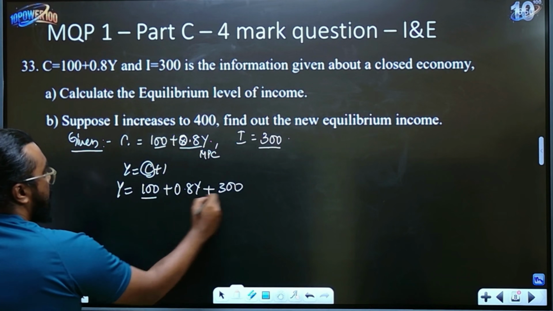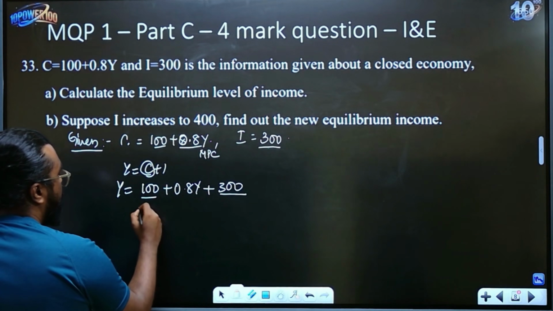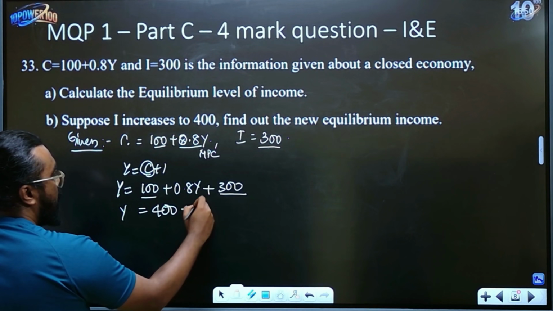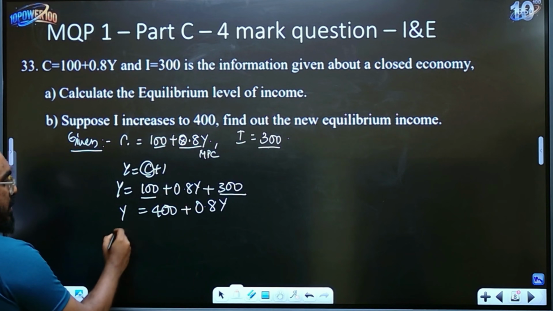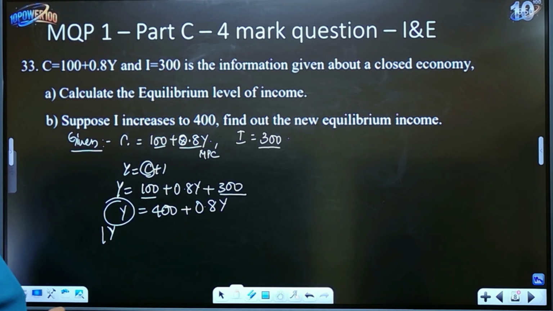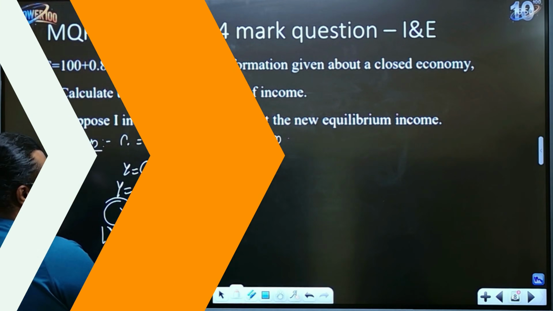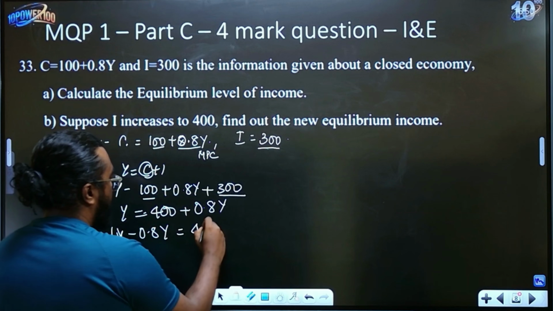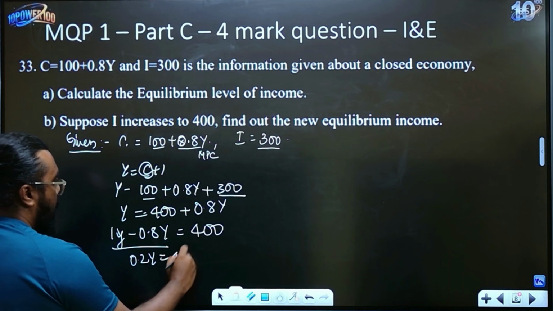So here just calculate all the constants. 100 plus 300 is 400. Y is equal to 100 plus 300, which is 400, plus 0.8y. Now take all the y terms to one side. This is 1y, this is understood. There's no number before y, means it is 1. So you'll put 1y minus 0.8y is equal to 400. What is this? It is nothing but 0.2y is equal to 400.